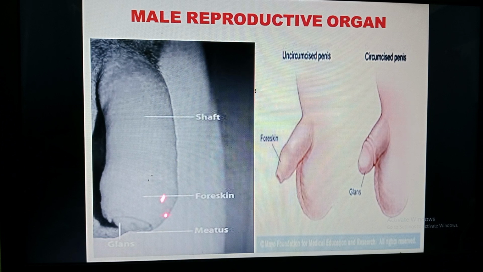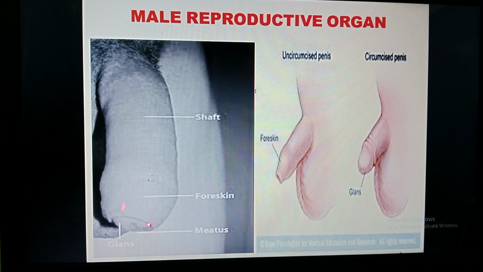The parts of the penis are this, the glans penis, and this, the meatus, meaning the urethral opening. Above the glans penis there is a covering called the foreskin. It covers the glans penis, and this foreskin can be retracted back. After urination or during a bath, this foreskin has to be pulled back and this area has to be cleaned, because after urination and due to congestion, deposition will take place here.